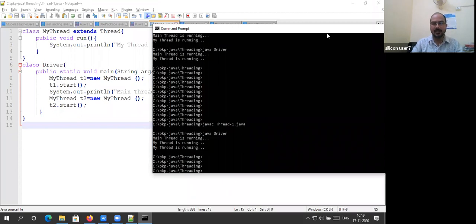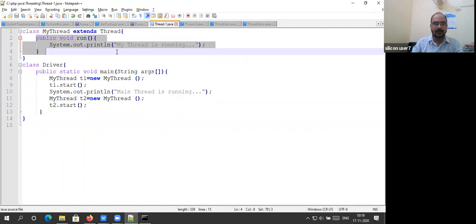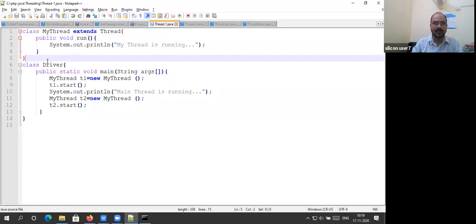The main thread is running, and these two threads, T1 and T2, are doing the same task. But in real-life applications, we want to assign different tasks. We do not want to assign the same task. So what modification is required?